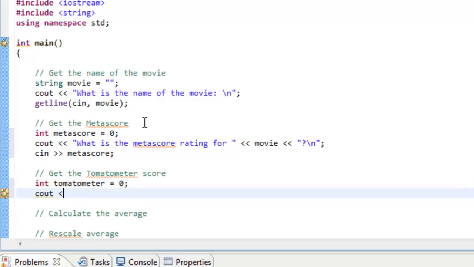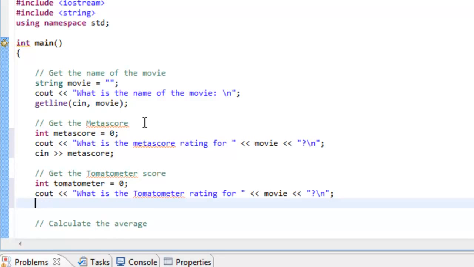And then we'll do cout, use the insertion operator, and we'll say, what is the Tomatometer rating for, and then we'll use movie, and then we'll put in a question mark and \n for the new line character and a semicolon. And then we'll actually read in a value from the keyboard. So cin, extraction operator, and then we'll use our variable tomatometer.